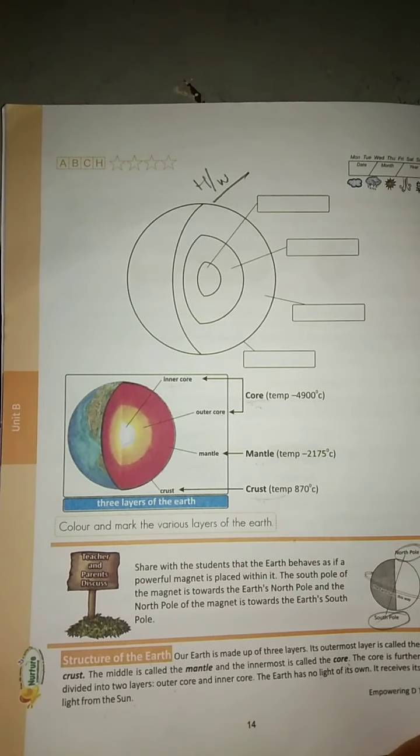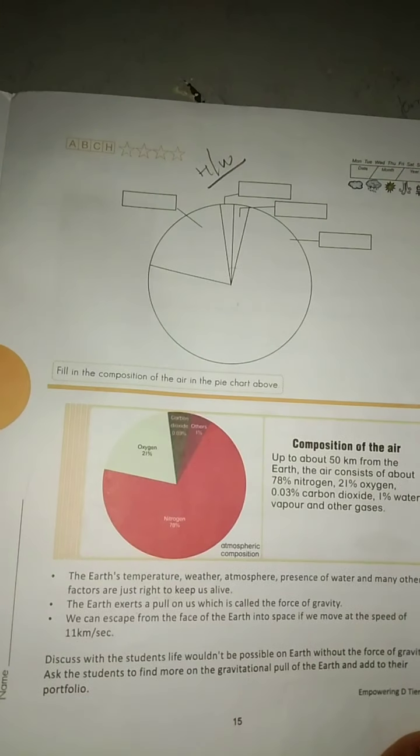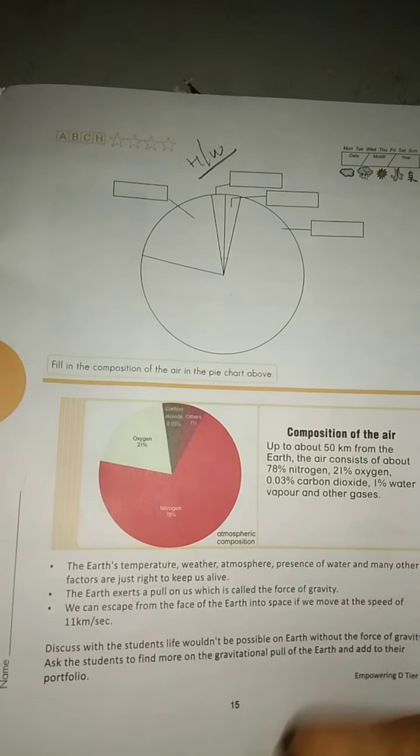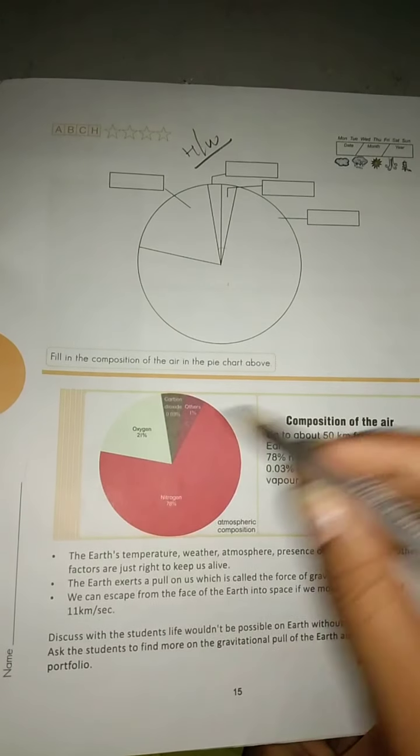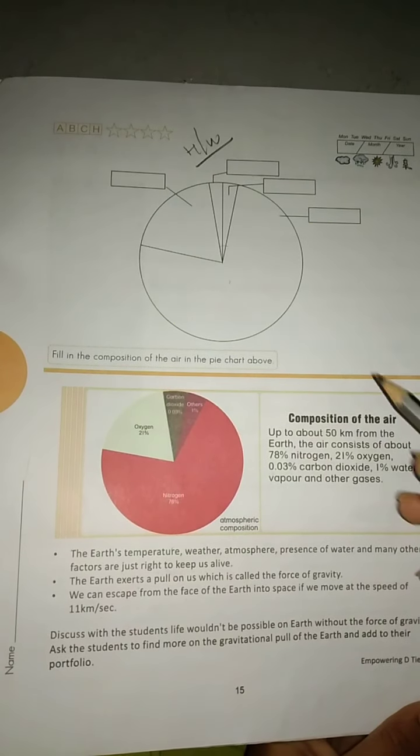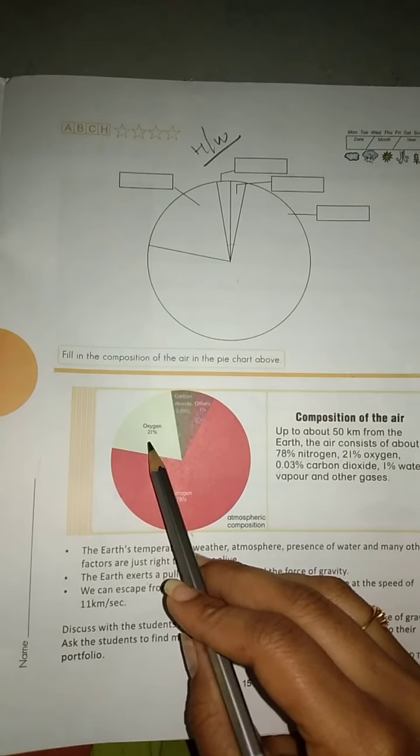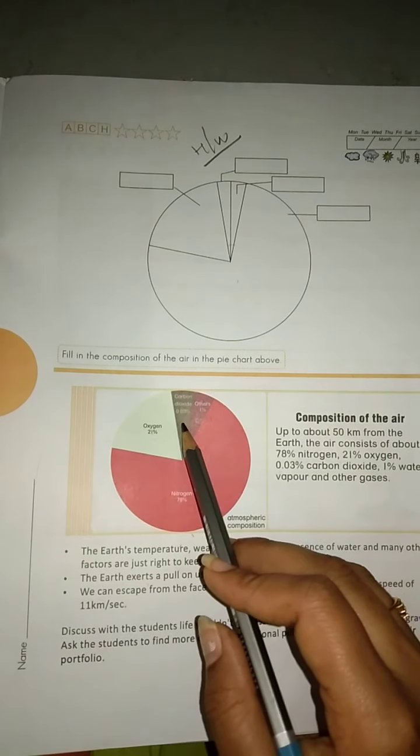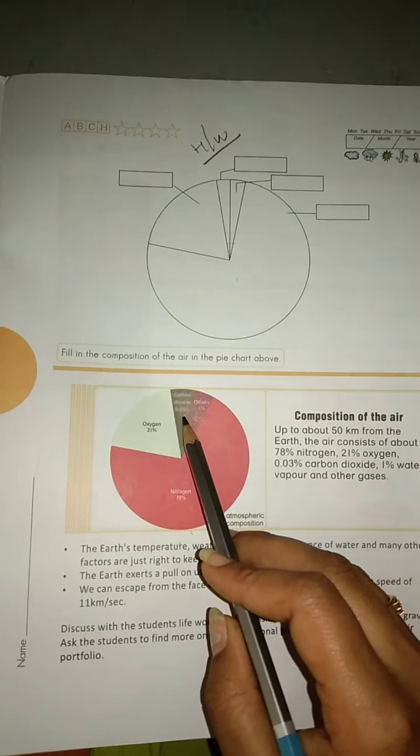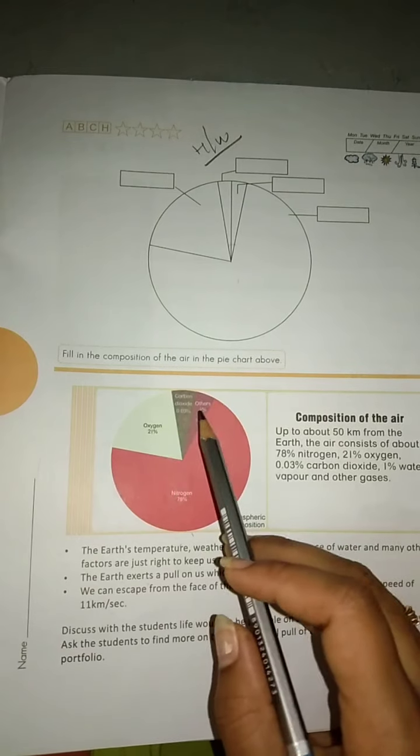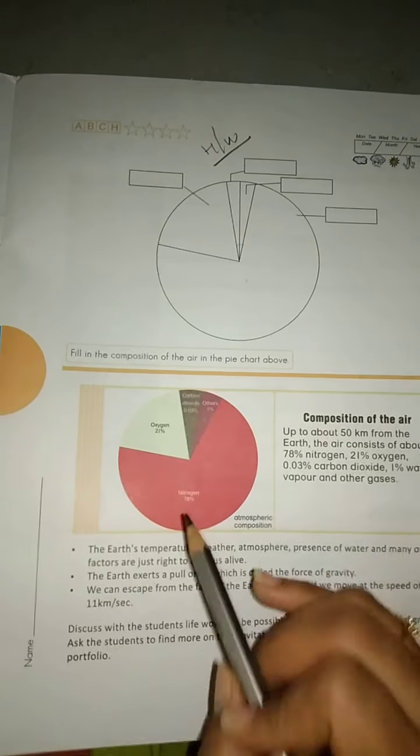And what else did we study? We studied about the composition, the pie chart of our earth. How will our earth look? It will look in the form of a globe, right? How many percent of oxygen do we have? 21%, right? How many percent of carbon dioxide? 0.03%. And water vapor or others, how many percent is it considered? 1%. And nitrogen is considered 78%, right?